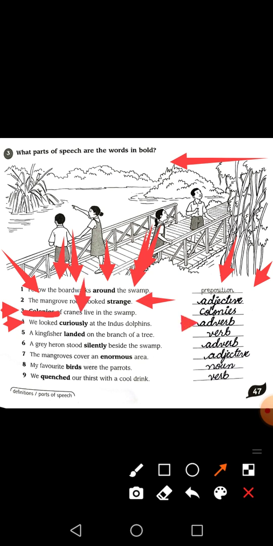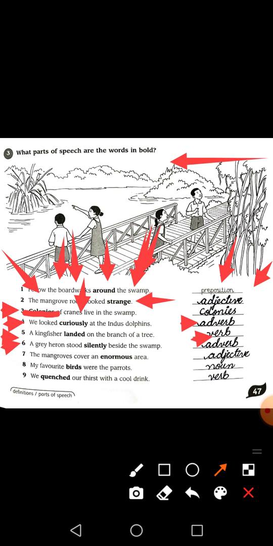Okay, number 5: the kingfisher landed on the branch of the tree. Which word is bolded over here? Landed. We first have to see what landed means over here. Landed is an action which is done by the kingfisher, because the kingfisher landed on the branch of the tree. It did some action while landing on the branch. An action word is always a verb. Verb is an action word. So here landed is the verb.